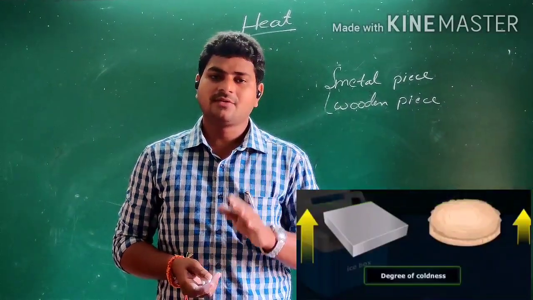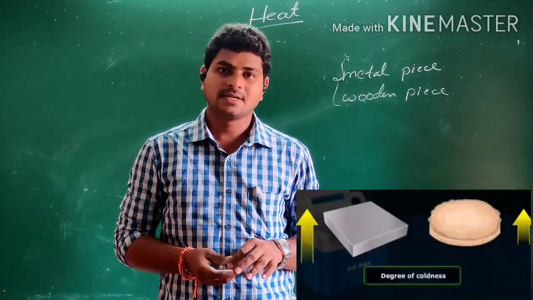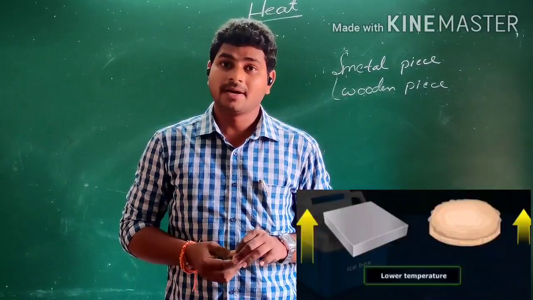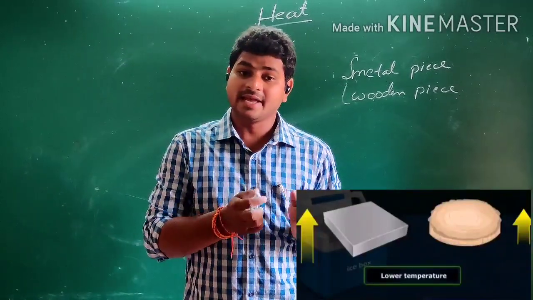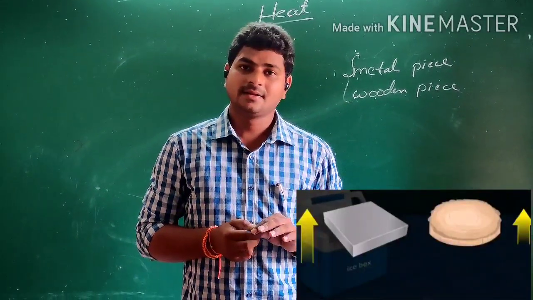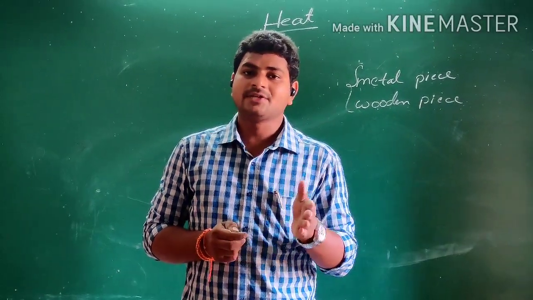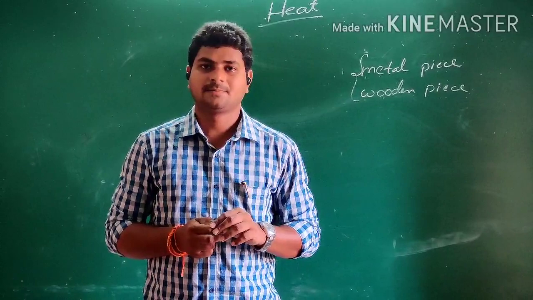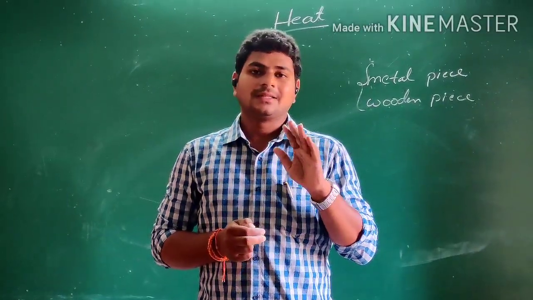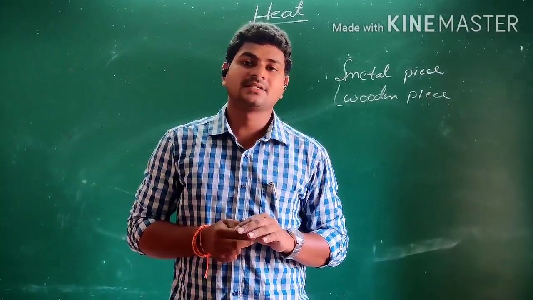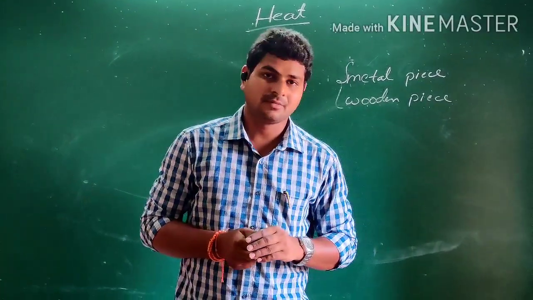So as you lose more heat, you feel the metal piece to be colder than the wooden piece. The degree of hotness or coldness is determined by the amount of heat they gain, and by the temperature they are going to rise to. So the amount of heat gained itself doesn't determine the rise in temperature of a body.